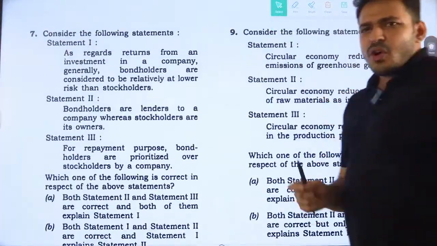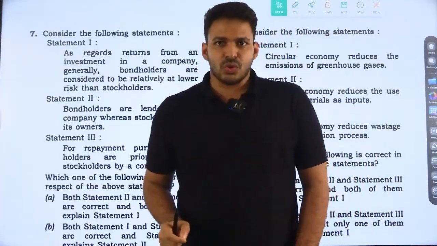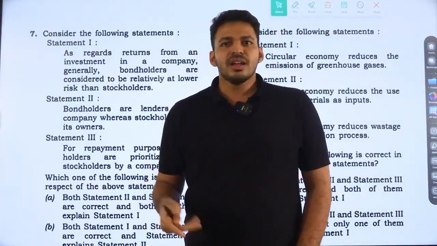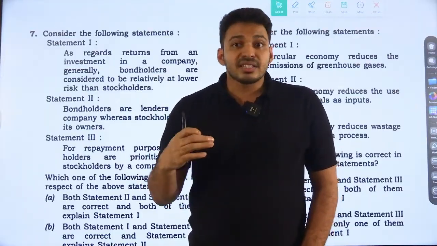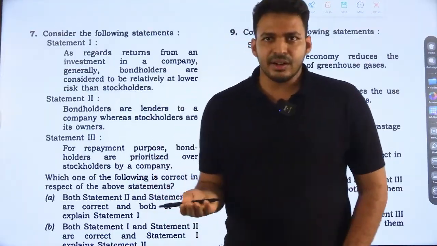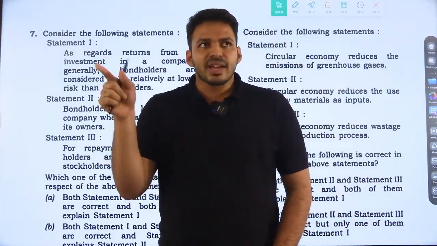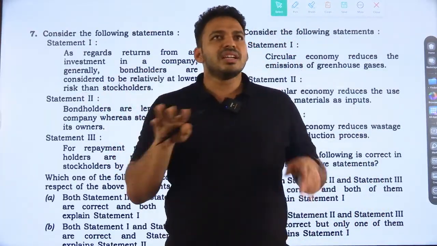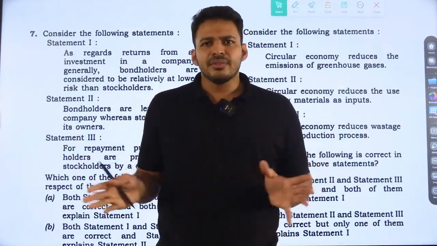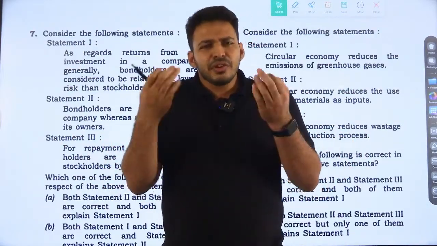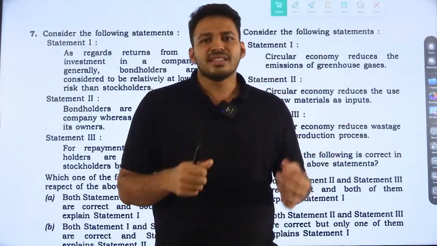See, even if you don't know about circular economy, after reading this statement you get some idea of what circular economy might be. You can guess something: it is circulating, cyclical, reusing. Even if you don't know it, you can answer this question.